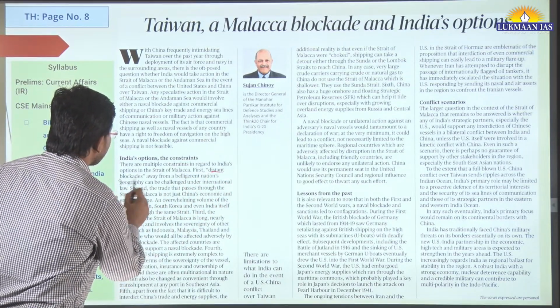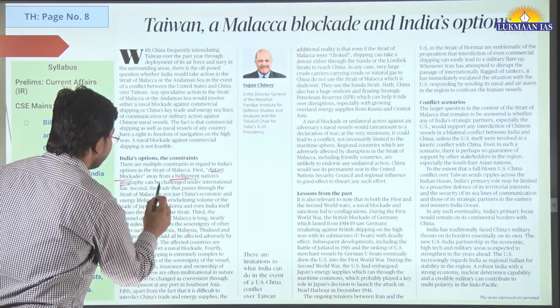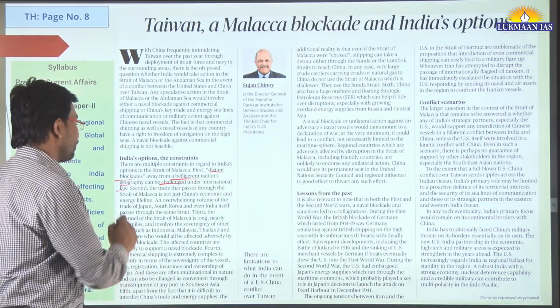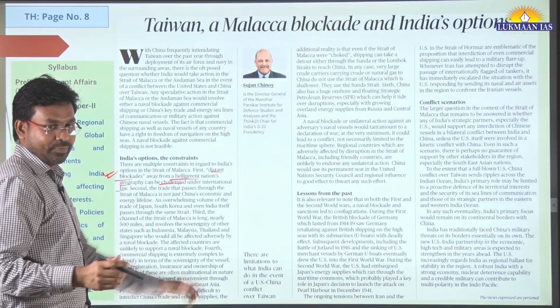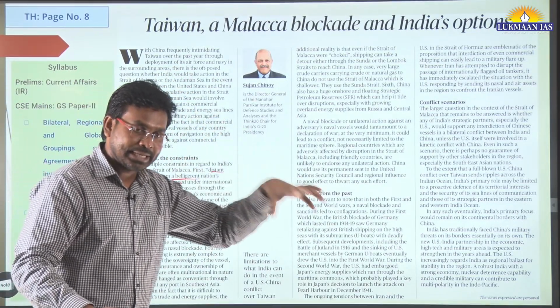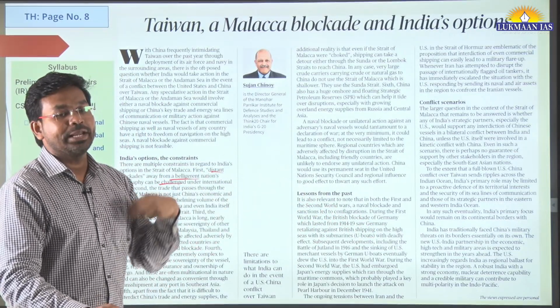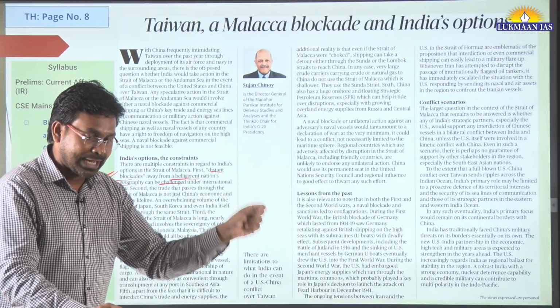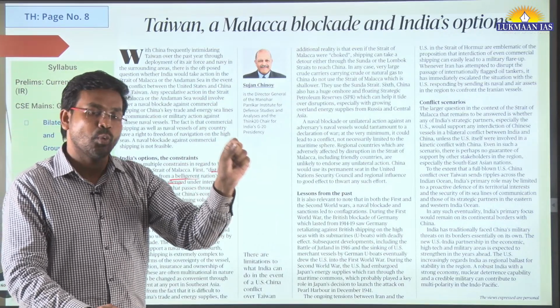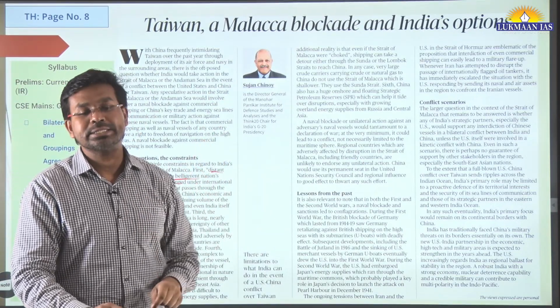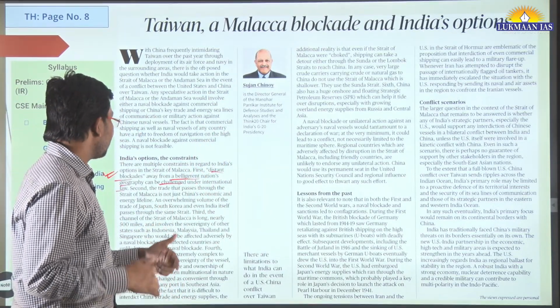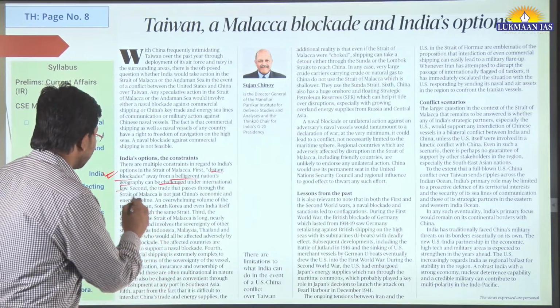First, distant blockades away from the belligerent nation's geography can be challenged under international law. One thing is, if the USA creates any kind of blockade, India does not have to feel very much connected with it. So it can be challenged under international law. Which international law? The United Nations Convention on the Law of the Sea. Under UNCLOS, it can be challenged.